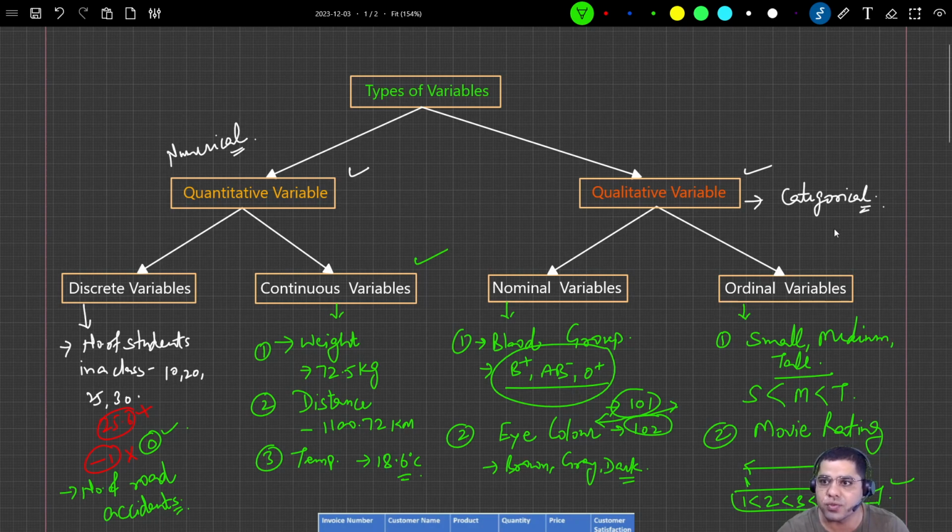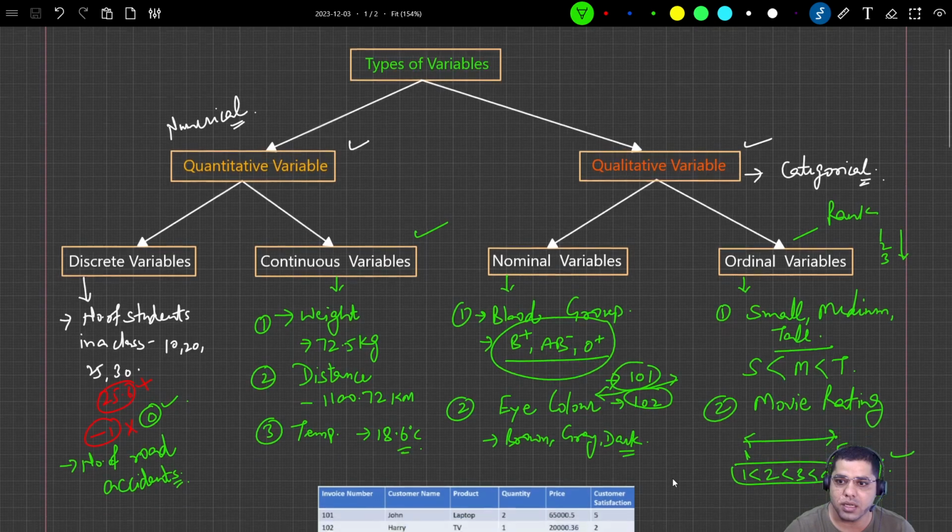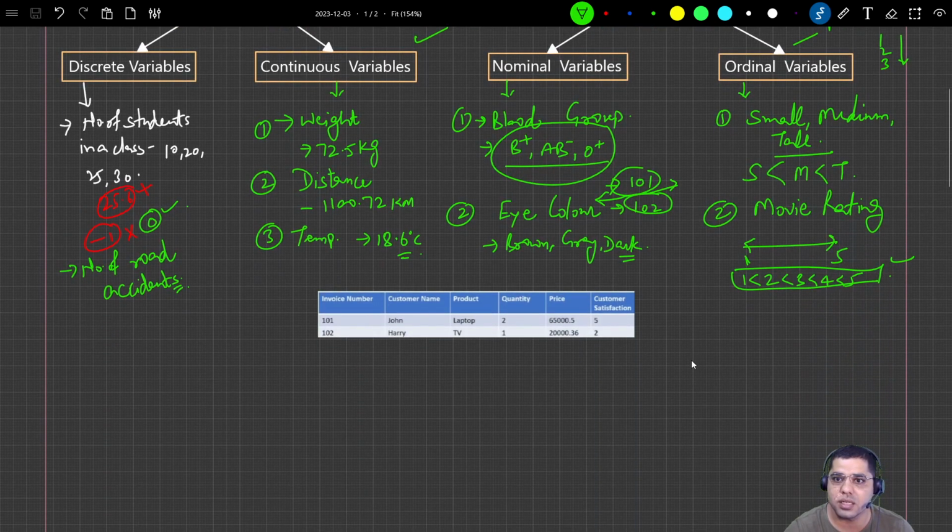For example, the rank of students in a class: first rank, second rank, third rank. There is an order in those ranks. So if you have any order in categorical variables, then those variables are known as ordinal variables, right? So we are done with the definition, and now let's take an example. I have taken one small data set.